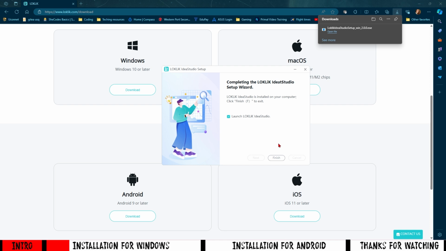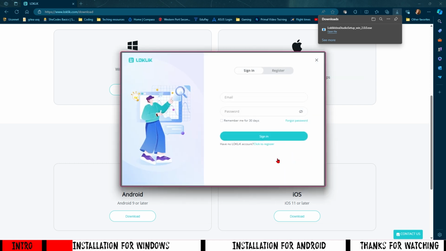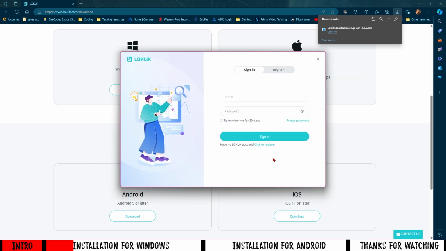And now we're just going to press launch LOKLiK Idea Studio. Now sign in with the username and password that you were using in the other LOKLiK Studio program, but it will ask you to change your password. So we're just going to sign in.